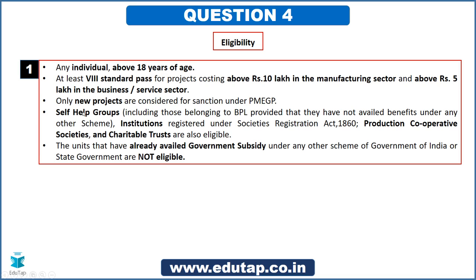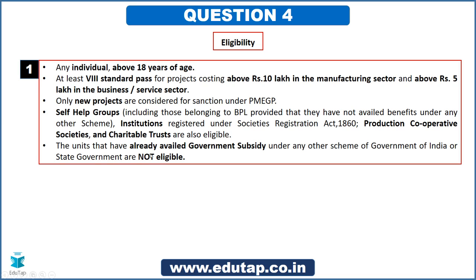Now friends, when we were having a look at the first question, you remember there was a line which said new entrepreneurs, right? So again, link that here. So only new projects are considered for loan sanction under this particular employment generation program. Then who else are eligible? Are self-help groups eligible? Yes, they are eligible, but there is a condition, including those belonging to BPL program provided that they have not availed benefits under any other scheme. So this is a very important disclaimer here, that if the self-help groups have been availing any other benefits, then they cannot apply under this particular scheme of ours.